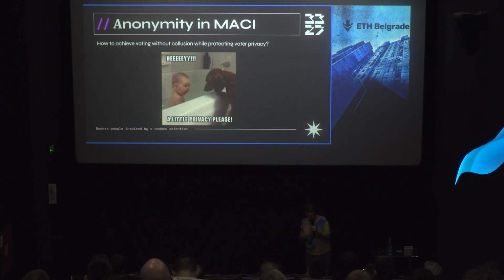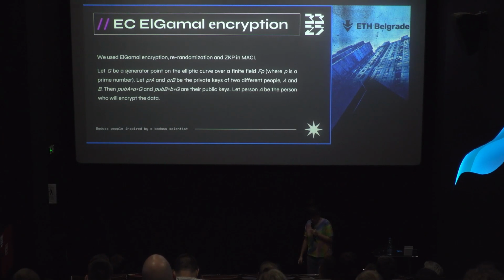It's easy. We want that the coordinator cannot see the link between the old and new public key. Okay, so to obtain this, we need a new type of encryption. We will use ElGamal encryption. We need re-randomization, and of course we need zero knowledge proofs.